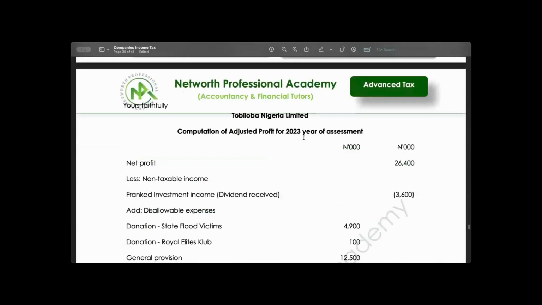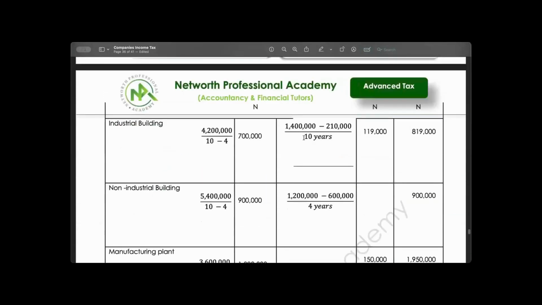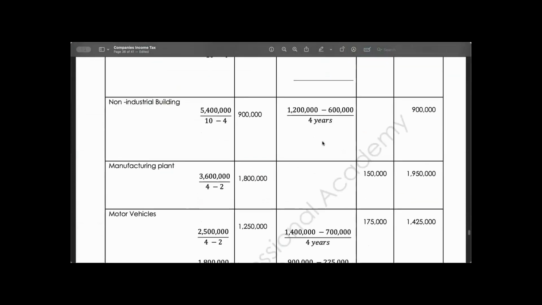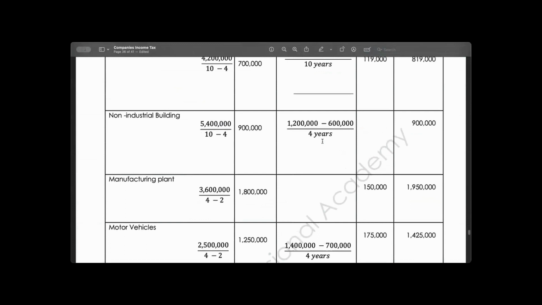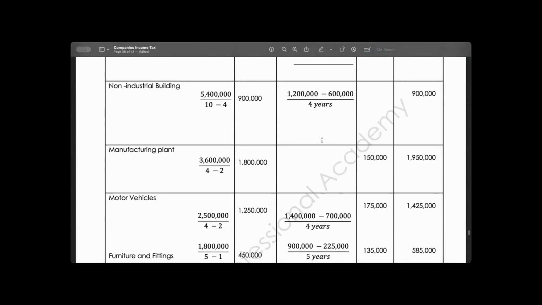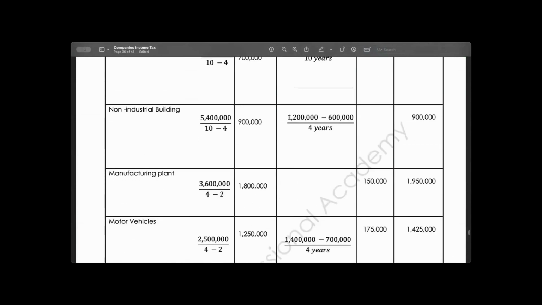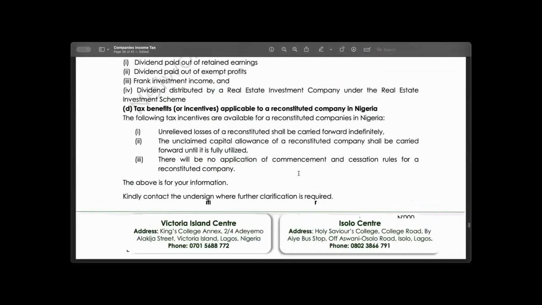So that is what we calculated here. This 1.2 is not for industrial building, no, it's for plant and machinery. Let's go and see how much was it acquired for.